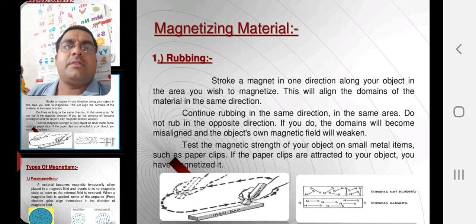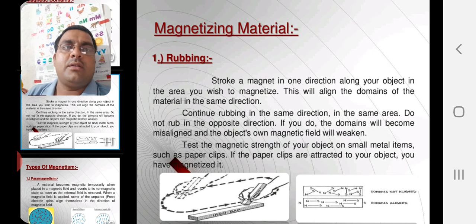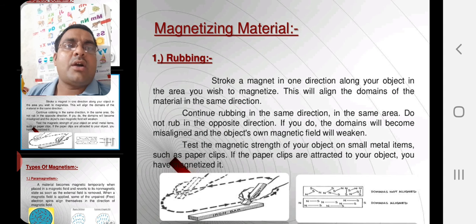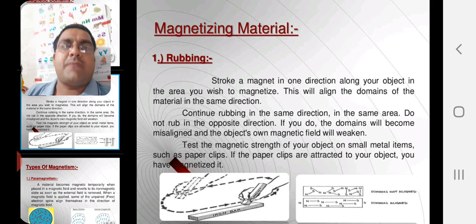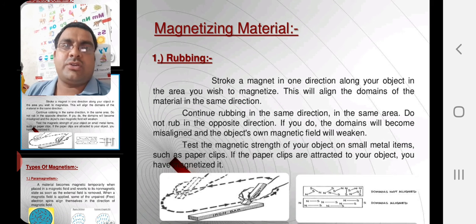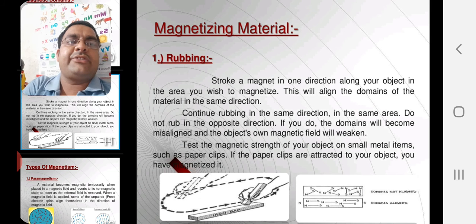Now let us define magnetizing material. How will a material get the property of magnetization? First is rubbing. Stroke a magnet in one direction along your object in the area you wish to magnetize. This will align the domains of the material in the same direction. Continue rubbing in the same direction in the same area.